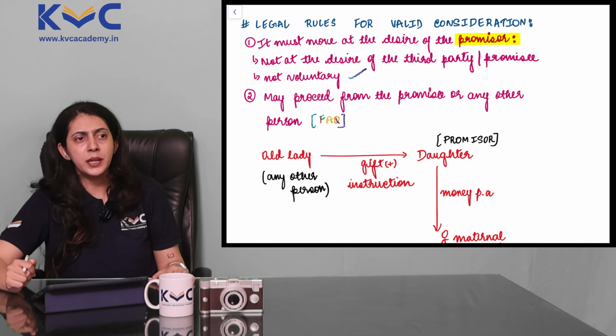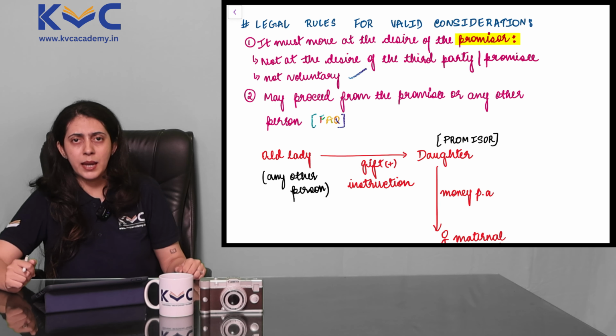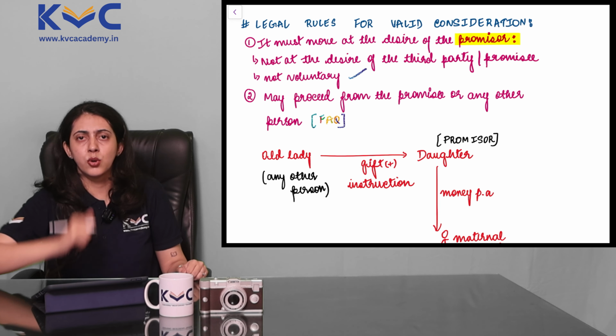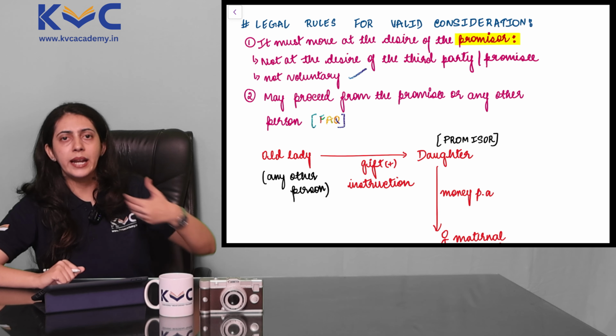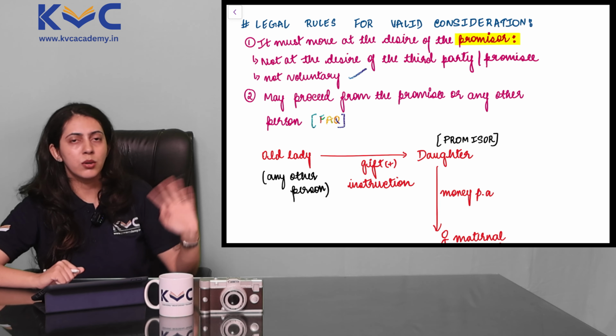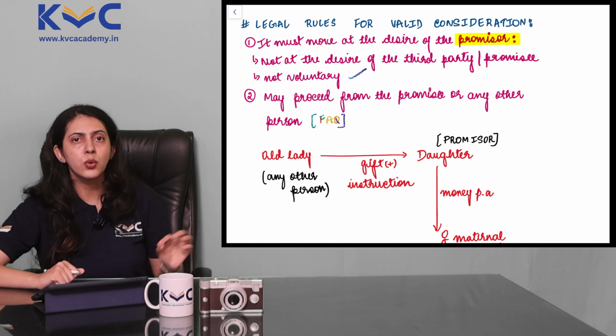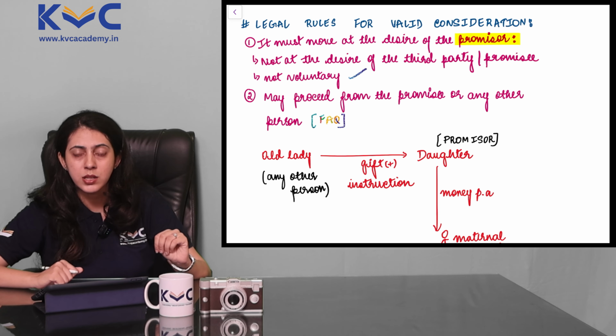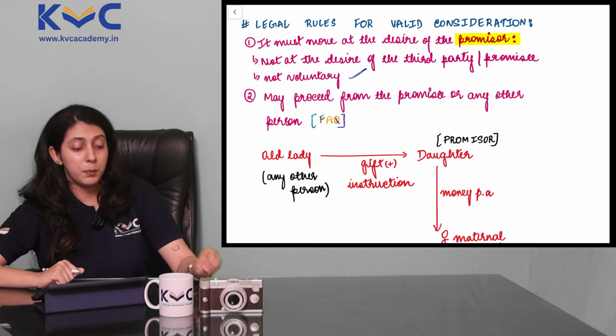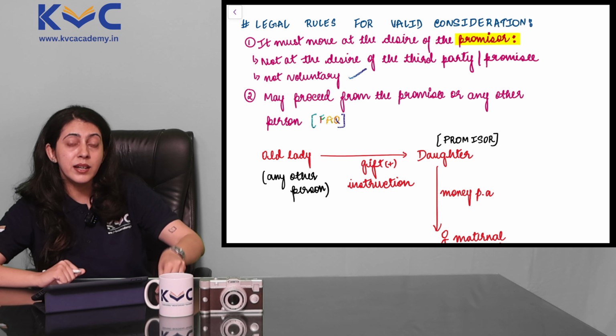Another example could be, say, there is a car which is kept and Mr. X goes to the car and starts washing it while the owner is around. He starts washing it and then he goes and tells the owner that you're supposed to pay me money for this. That also cannot be done because here the act done by Mr.